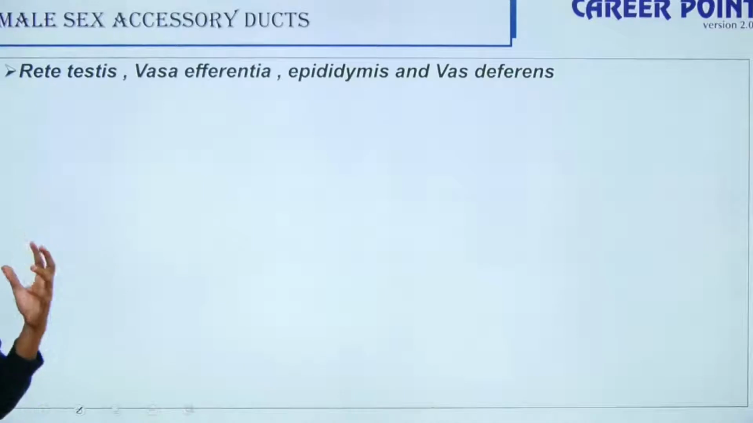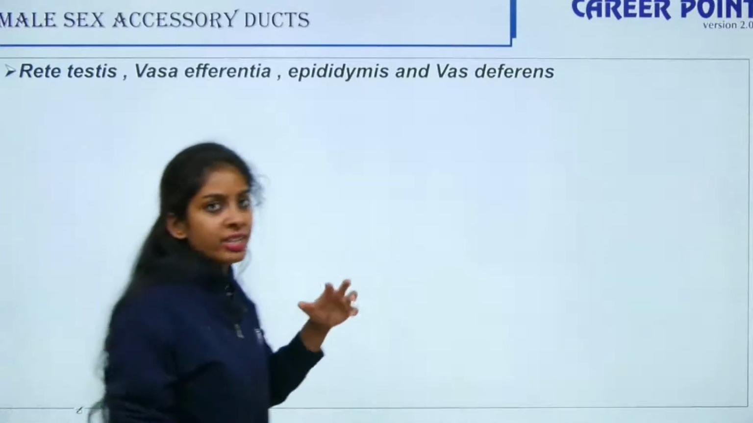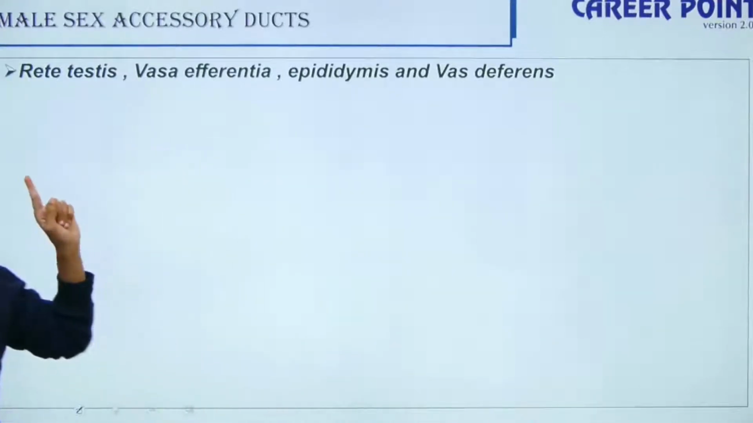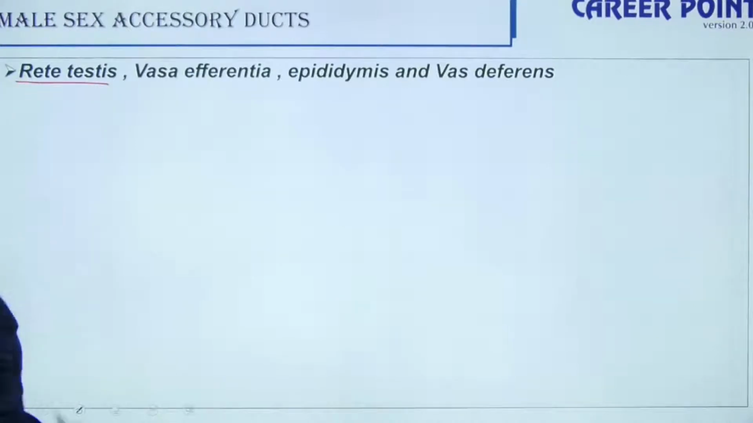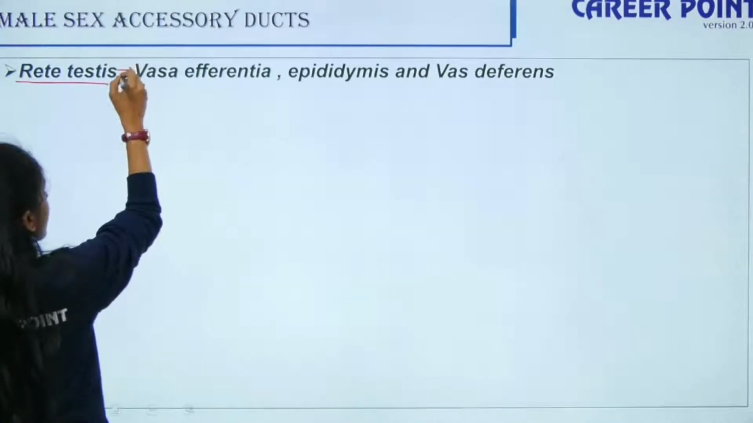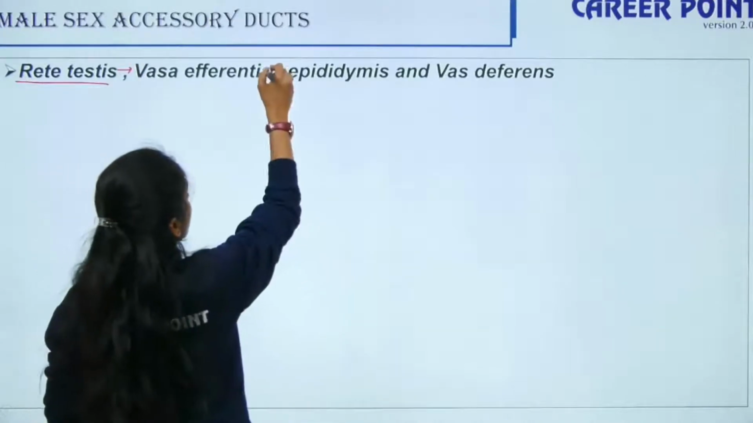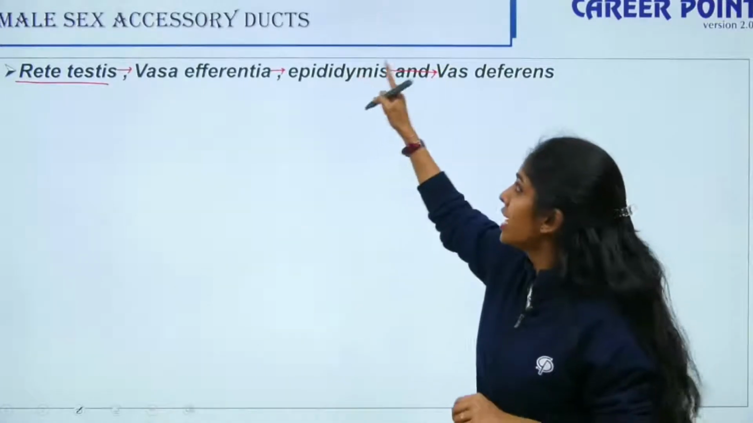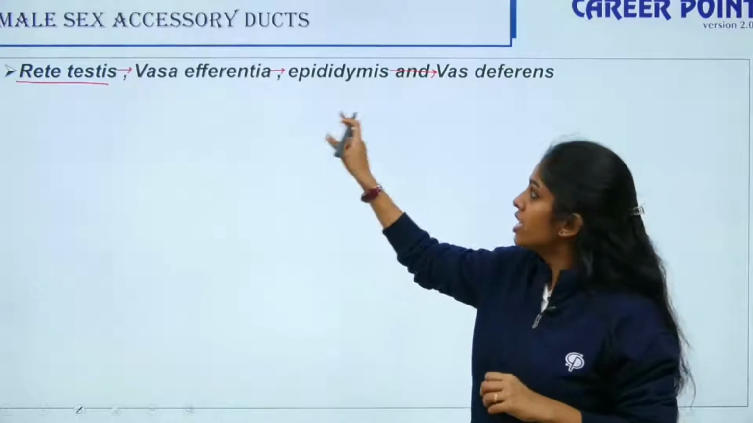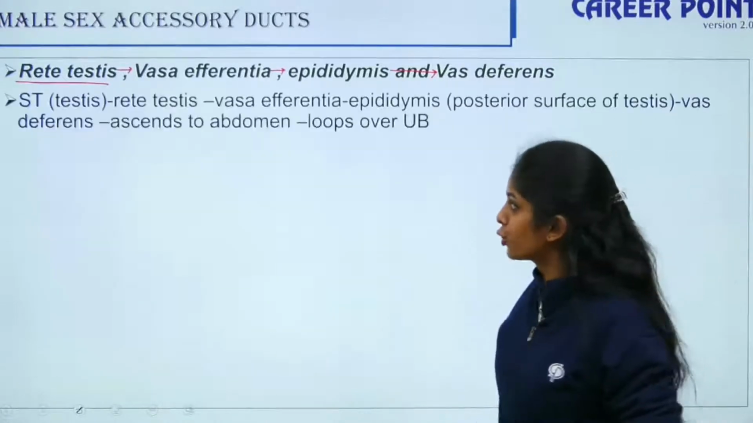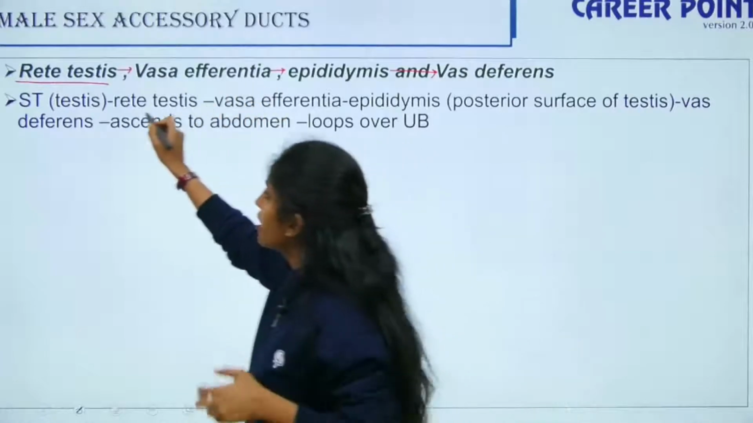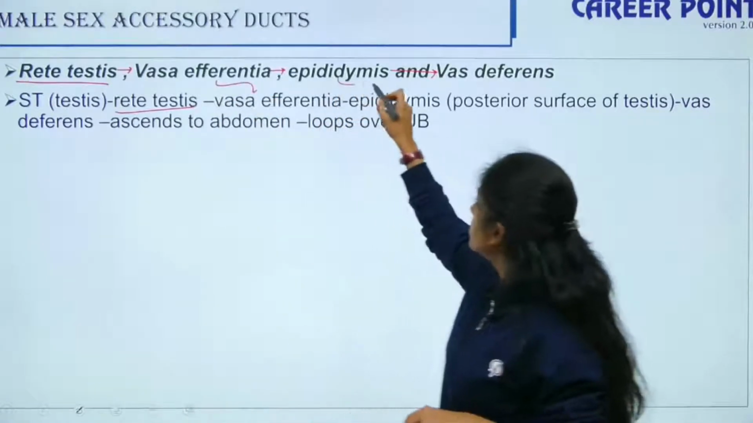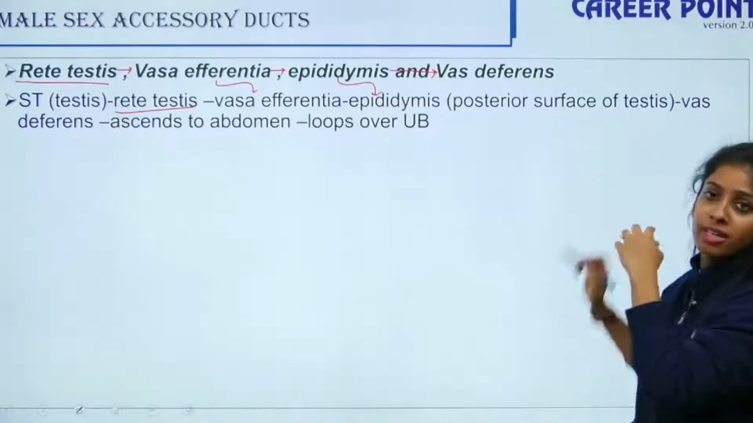From the testis, if the sperms have to move, they can be ejaculated out only through your male external genitalia. So from your testis, it will move into the mediastinum region, that is your rete testis. From your rete testis, it moves into vasa efferentia, then into epididymis, and from your epididymis into vas deferens. So they are accessory ducts. Ducts means passage, right? These are the passages through which your sperms pass. So seminiferous tubules present inside your testis open into rete testis, then into vasa efferentia, then into epididymis, which is on the posterior surface of your testis.